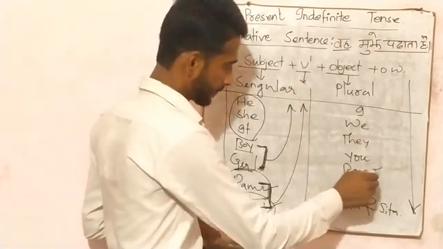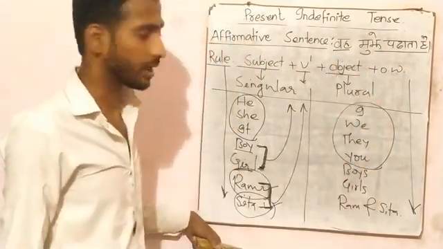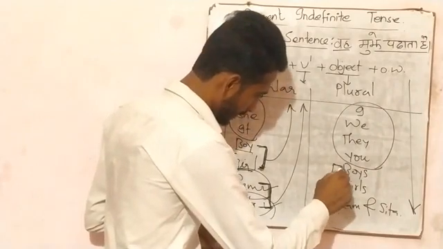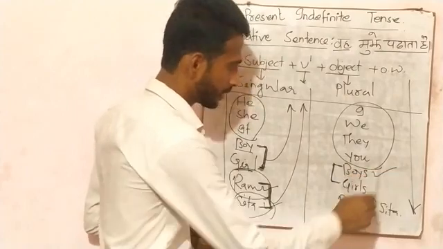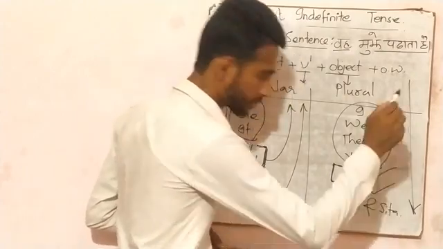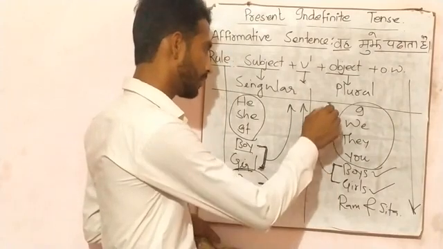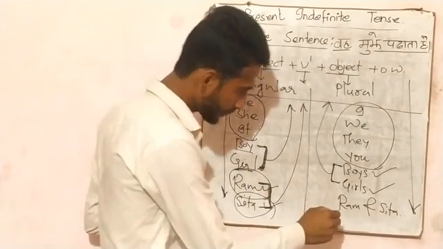In this section, I, we, they, you are plural pronouns. Here I have written boys and girls. So boys is plural common noun, girls is also plural common noun. So we came to know that plural common nouns are also considered as plural subjects.